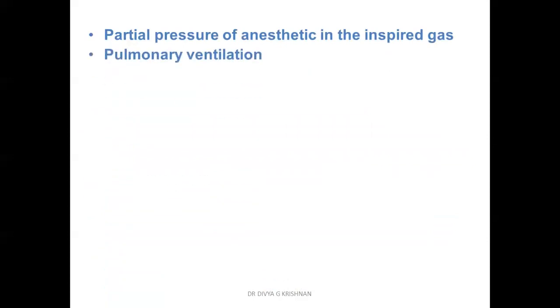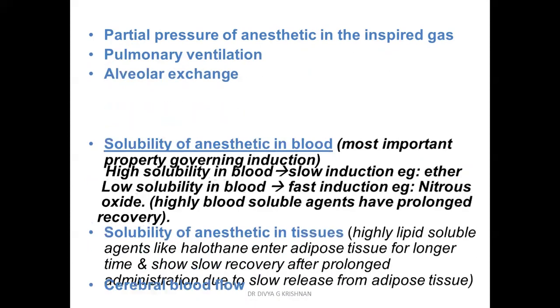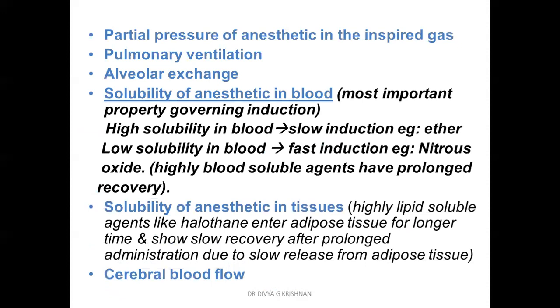Then again, what will be the next factor? The partial pressure of the anesthetic in the inspired gas. Obviously, the higher the partial pressure in the inspired gas, the higher the depth of anesthesia finally in the CNS. Pulmonary ventilation. So the exchange also matters. How much is the exchange between the alveoli and the blood? That also will matter. If the exchange is compromised, the anesthetic will not reach from the alveoli to the blood, and finally it will not reach the CNS. So it is very important how much is the exchange between the pulmonary alveoli and the blood.